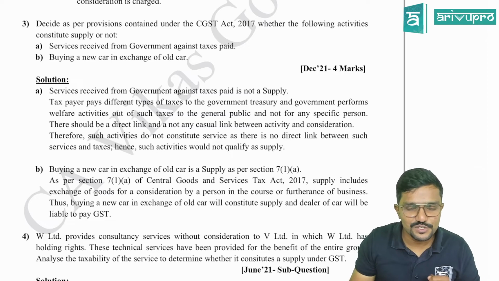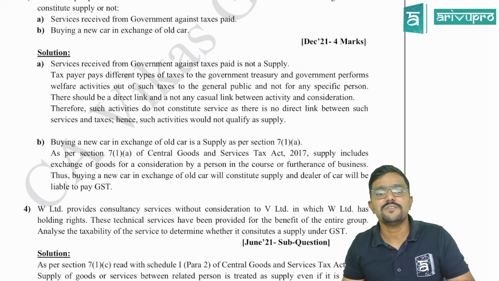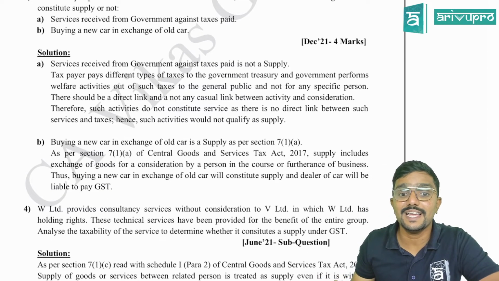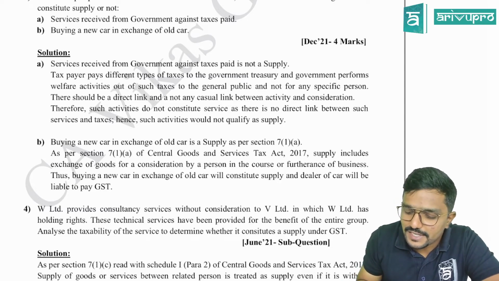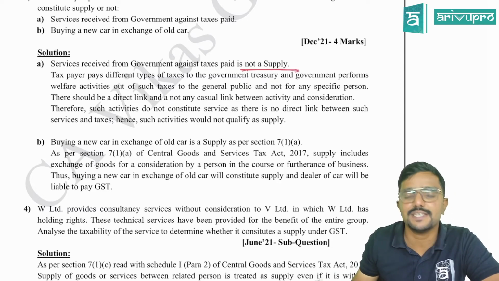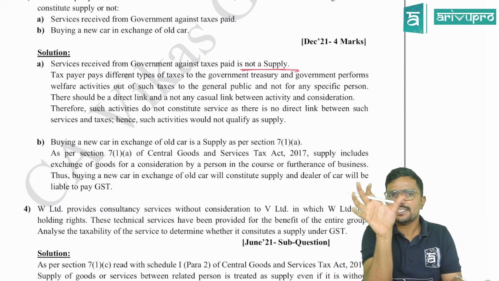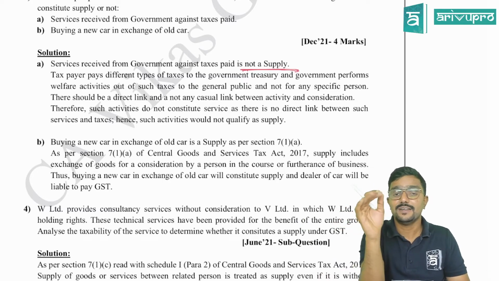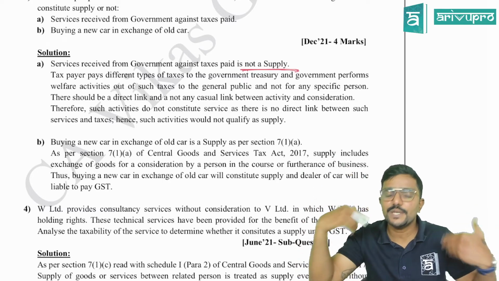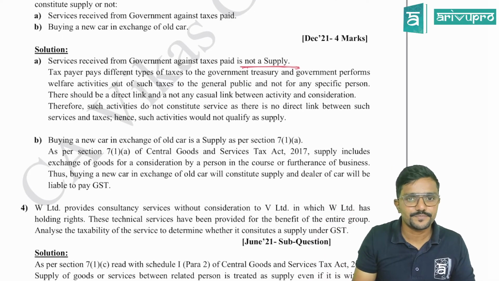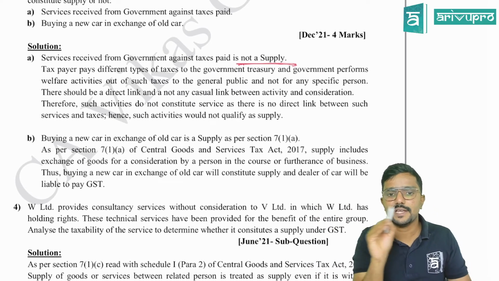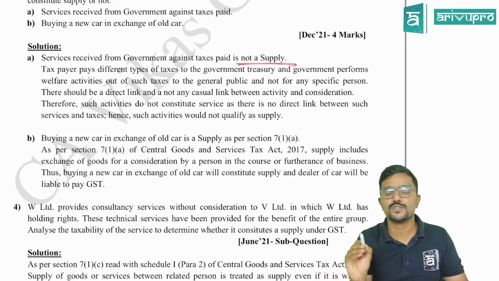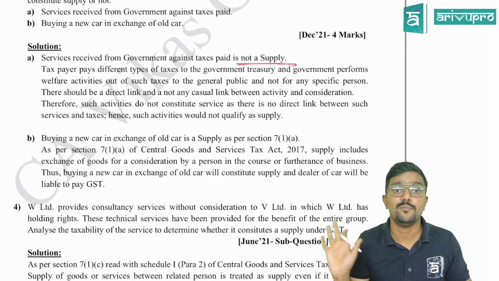Okay, let me read the solution for this. This is interesting. Services received from government against taxes paid is not a supply. You can underline like this in the exam, guys. Not a supply, because that is the main answer for us. But I cannot give only that much. I need to explain why it is not a supply. So you can underline these important things in your solution in the exam in pencil, not in pen.